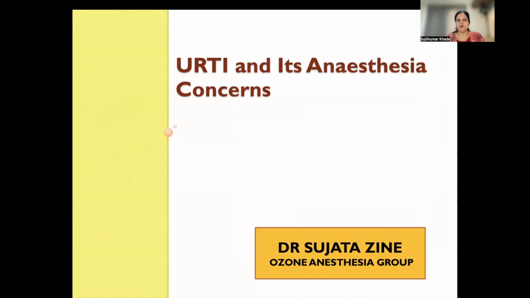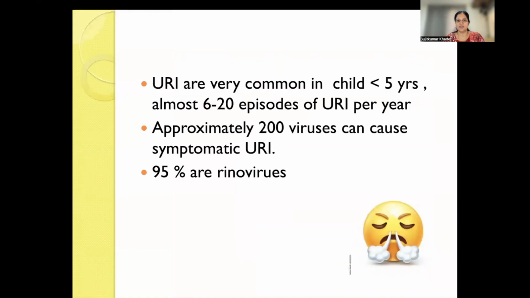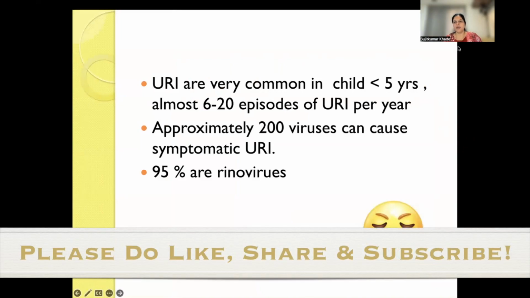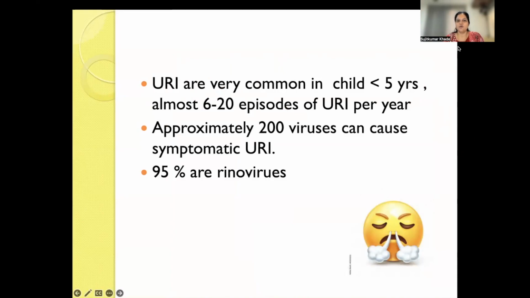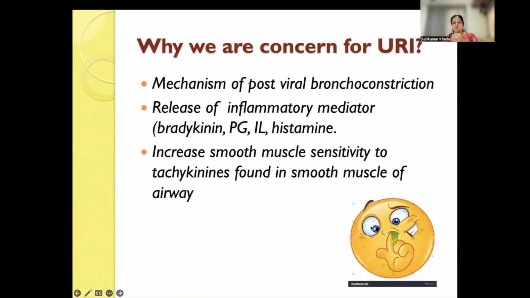So I'll be talking today on URTI and its anesthesia concern. Day in and out, we come across pediatric patients in whom URTI is very, very common. In children less than 5 years, almost 6 to 20 episodes of URI may occur in a year. Approximately 200 viruses can cause symptomatic URTIs, and more than 95% are rhinovirus. Why are we concerned about these URTIs?